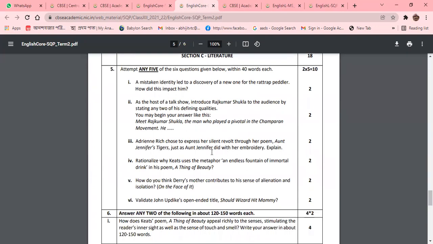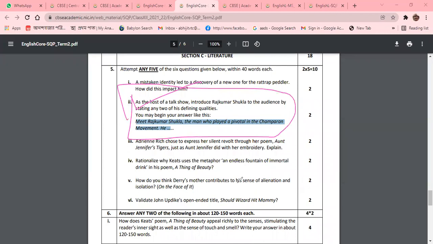Now we are coming to the next one. As the host of a talk show, introduce Rajkumar Shukla to the audience by stating any 2 of his defining qualities. You may begin your answer like this: Meet Rajkumar Shukla, the man who played a pivotal role in the Champaran movement. That means a direct question has not been given. In question number 2, a direct question has not been given. Instead, the question has been made very tricky.